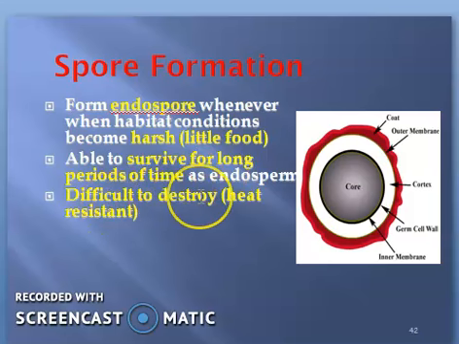So it is difficult to destroy these spores. Bacteria we cannot destroy easily, and they are heat resistant. Heat resistant means they can tolerate a lot of heat, means they have high heat tolerability. So they can tolerate very high temperatures also, and they can survive hot conditions also. So we cannot destroy these bacteria easily.